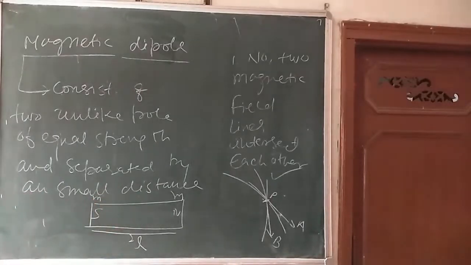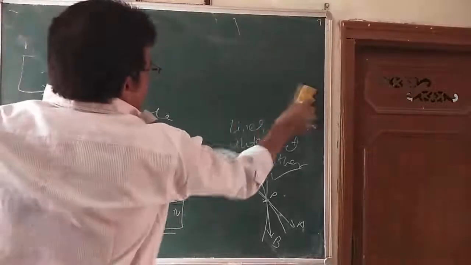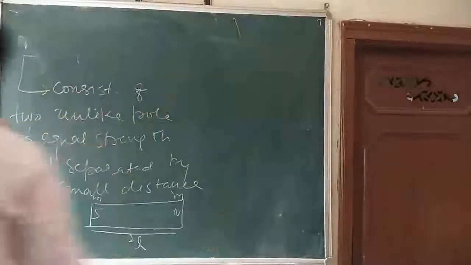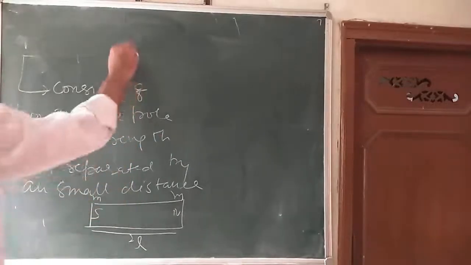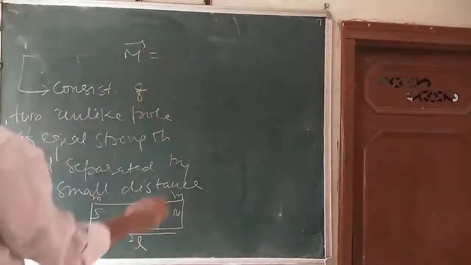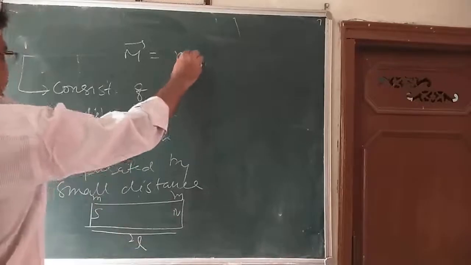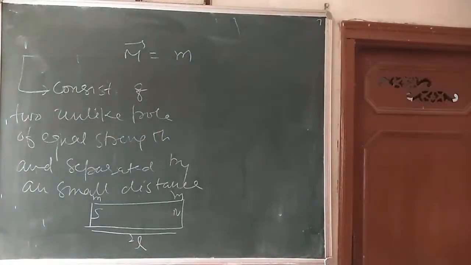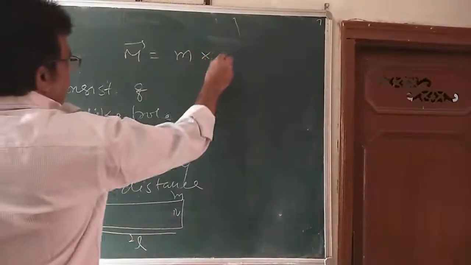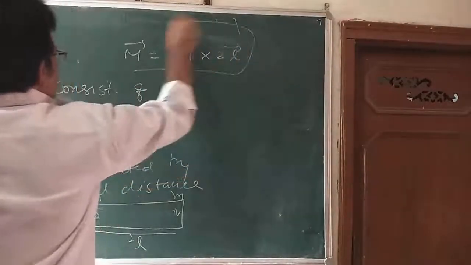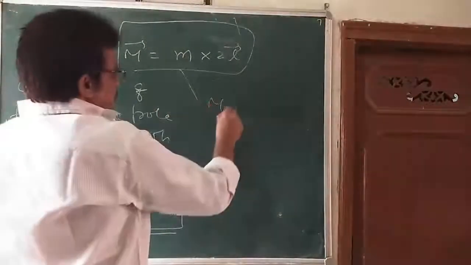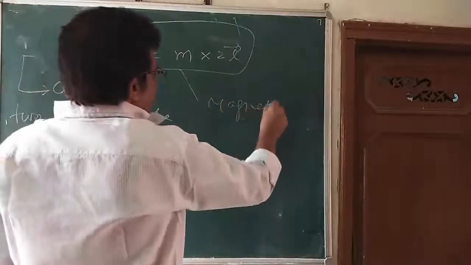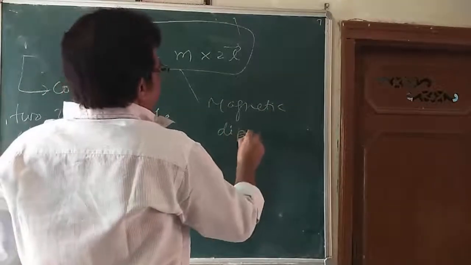Then what do we mean by magnetic dipole moment? The magnetic dipole moment is the product of the strength of either pole, that is m, and the magnetic length 2l, m into 2l. This is called magnetic dipole moment.